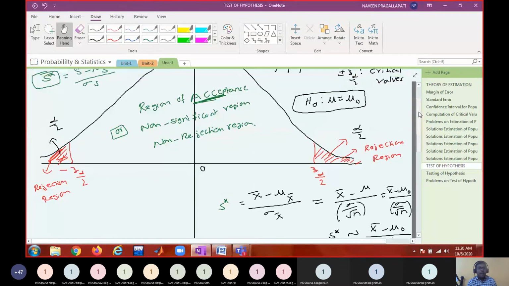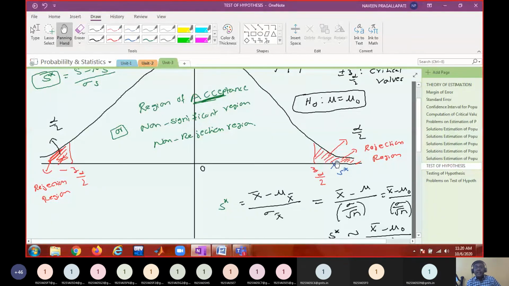So your test statistic may fall here. That means S star may be greater than z alpha by 2. Where is this test statistic? Is it in the rejection region or non-rejection region?